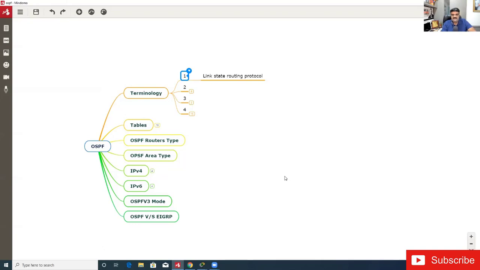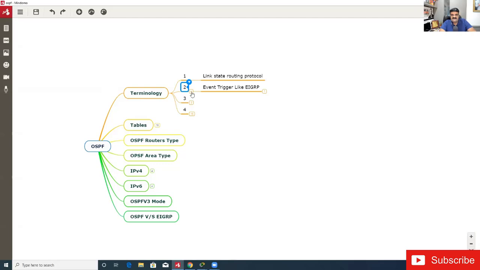ISIS is the full form of intermediate system. In the terminology of the OSI protocol, it is called IS. IS means a router, and ISIS stands for intermediate system to intermediate system. This particular protocol is not in our syllabus, so we will not talk about ISIS. But yes, link state routing protocol is in our syllabus, like OSPF is in our syllabus. So we are going to talk about this. But keep this in mind: there are two protocols considered as link state routing protocols. One is OSPF, and the second one is ISIS. Right?